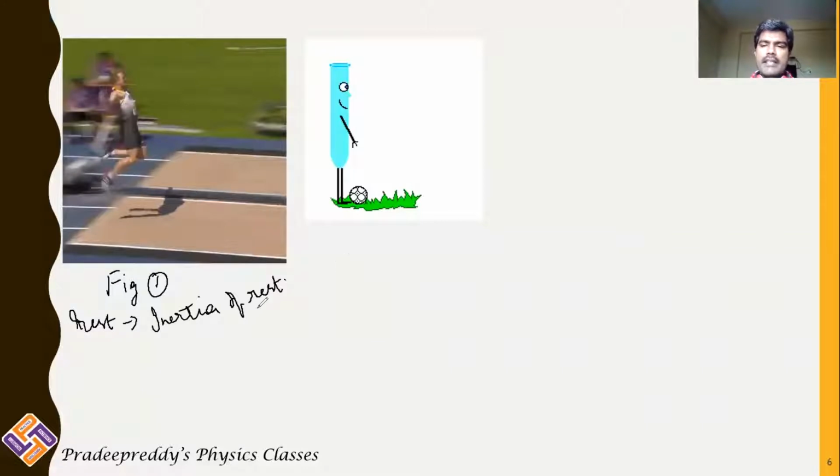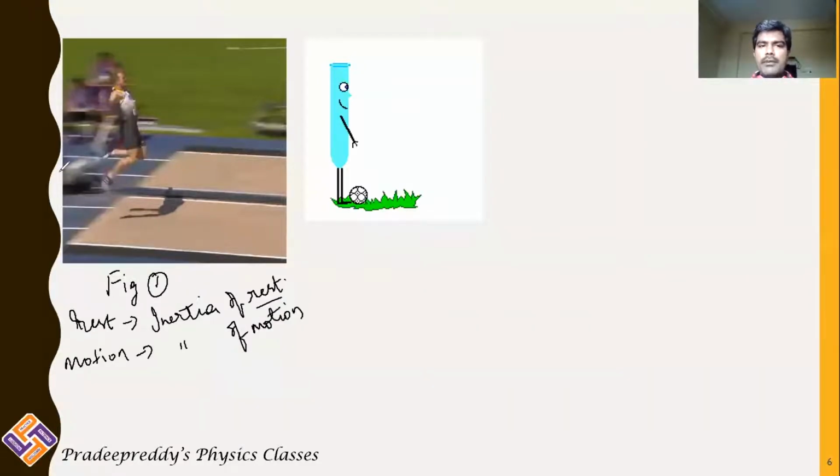As he possesses inertia of rest, disturbing his inertia from rest to motion is tedious. Whereas when the person comes from a longer distance, he sets his inertia himself. When the person is in motion, he possesses inertia of motion.